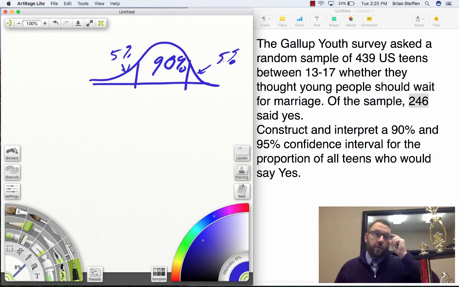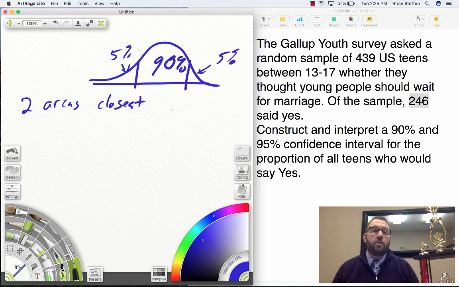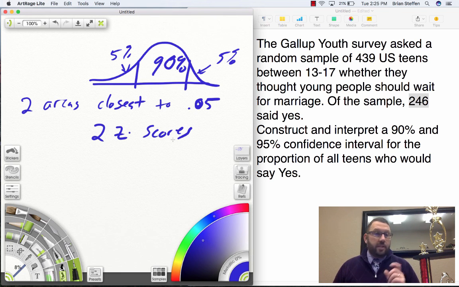What you're going to do for the reflection response is go into the Z table, and you're going to actually find the two areas that are closest, because they're exactly the same distance away. 2 areas closest to 0.05. There are 2 numbers equally distant, one a little bit lower, one a little bit above, and I want you to write down those 2 corresponding z-scores in the reflection response. So you're going to write 2 z-scores in the reflection response. All right, so that's the first thing you're going to do.